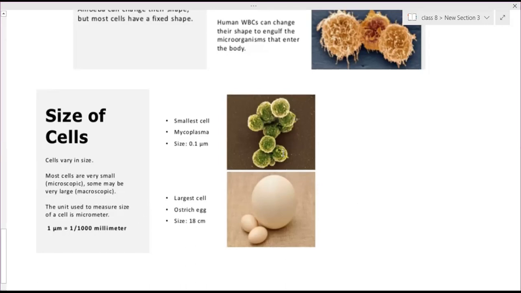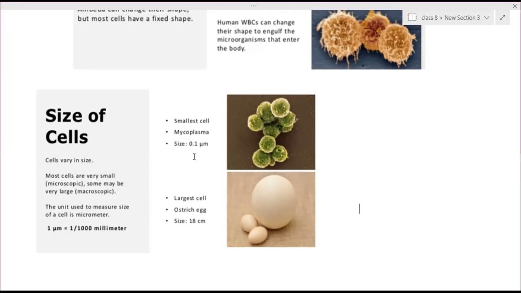So you can see this is mycoplasma. This is the smallest cell of 0.1 micrometer. How much is 1 micrometer? Take a 1 meter scale, the kind always kept in a cloth shop. Divide that 1 meter scale into 1,000 parts, and again divide each part into 1,000 parts.